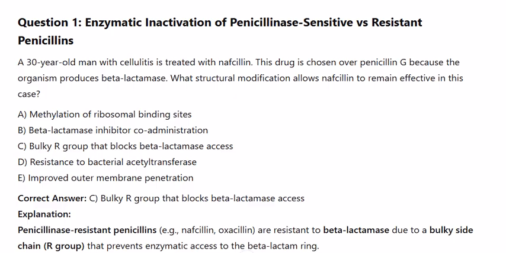A 30-year-old man with cellulitis is treated with nafcillin. This drug is chosen over penicillin G because the organism produces beta-lactamase. What structural modification allows nafcillin to remain effective in this case?